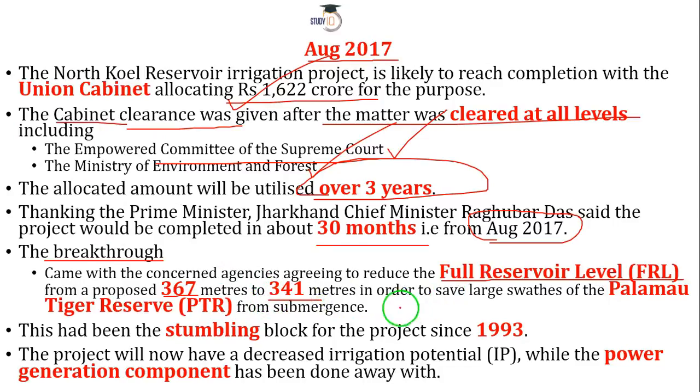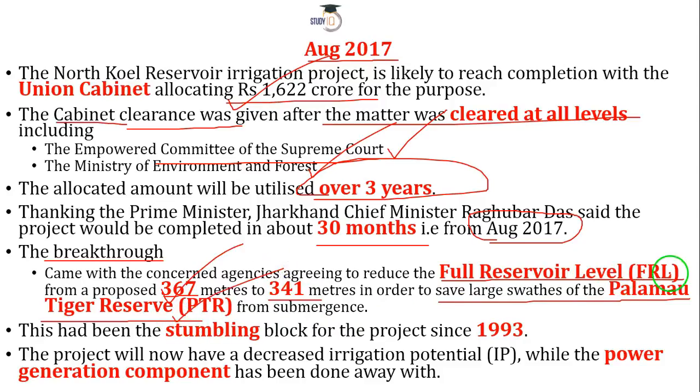By doing this, the large swathes of Palamau Tiger Reserve will be saved. Palamau Tiger Reserve is one of the most important tiger reserves of our country. It is the first tiger reserve of our country. So if we go with 367, then we are going to destroy the core area of this PTR.